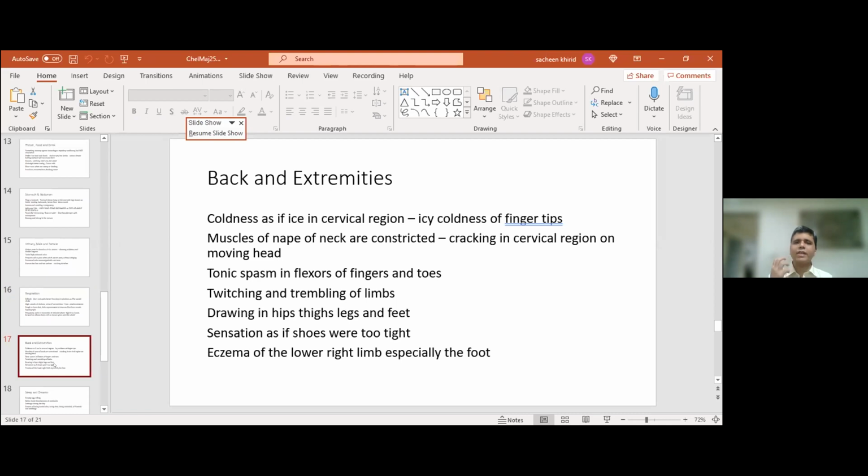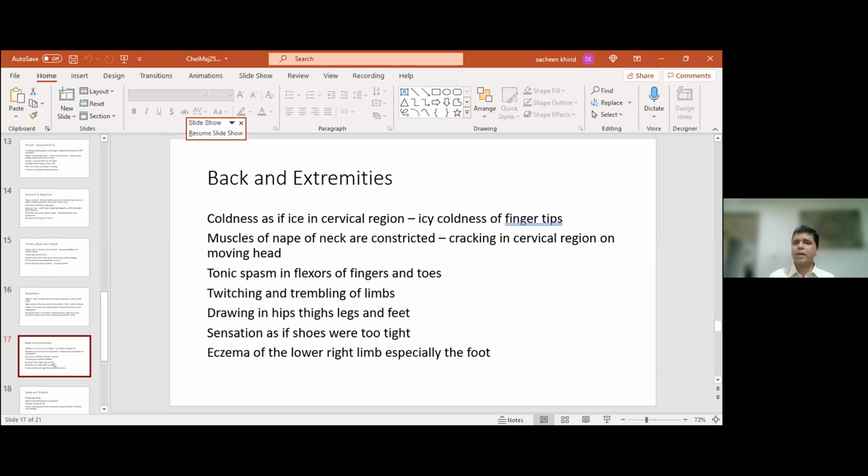The muscles of the neck are contracted. So there's a lot of tightness in the neck muscles. Again, like Colocynth, like probably Calcarea phos. The interesting thing is that there is a crackling in the cervical region. So there's a cracking sound, which normally we only think of Calcarea fluor. There's an interesting small remedy called Tylophora indica, which also has this peculiar crackling in the cervical region. I know it happens to be a favorite of Dr. Jugal Kishore's, and it's one of his pet small remedies for people who have that sound and pain coming.